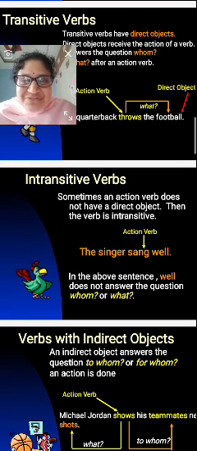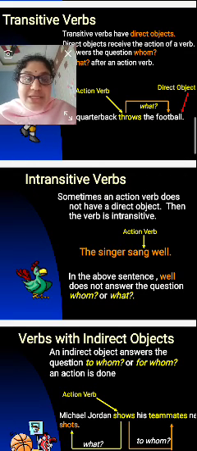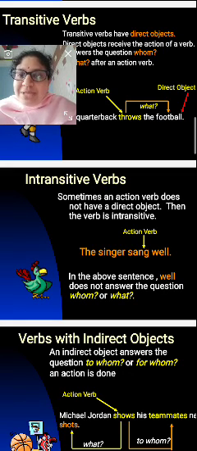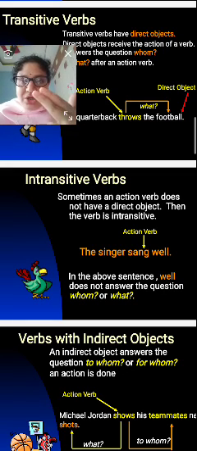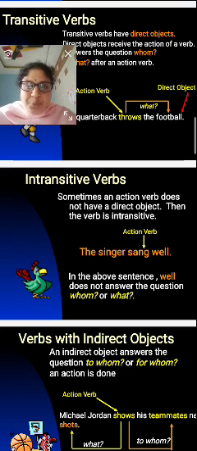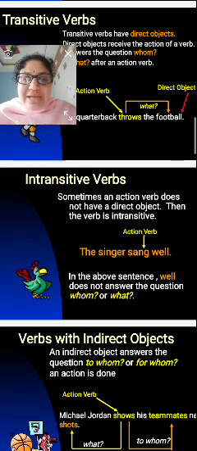Sometimes an action verb does not have a direct object, then the verb is intransitive. In the transitive, the verb has the direct object in any situation. But in the intransitive verb, sometimes it may or may not be. Sometimes the action verb does not have the direct object, then the verb is intransitive. Now an example: the singer sang well.